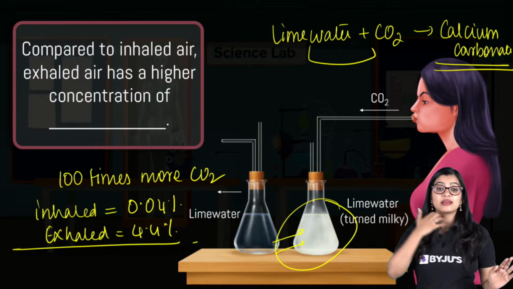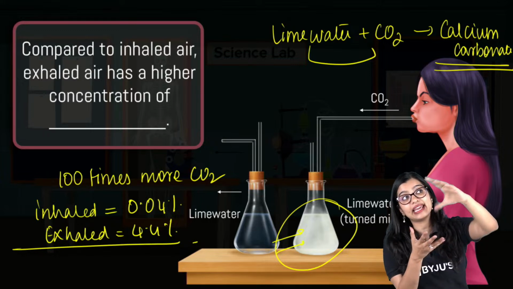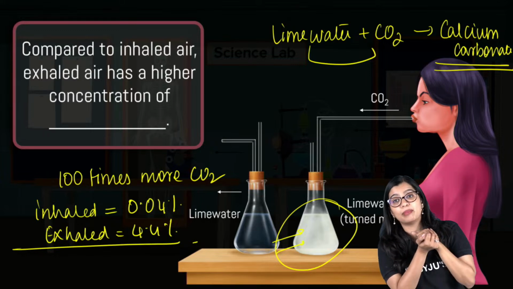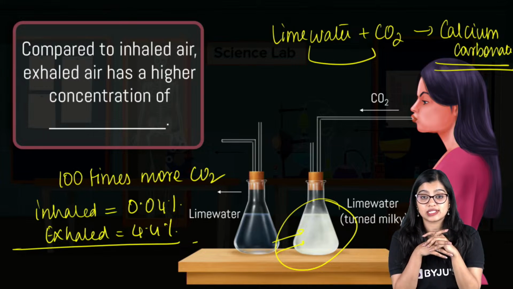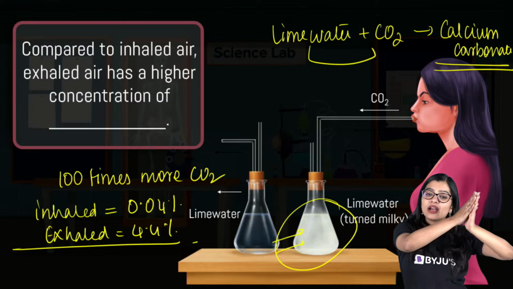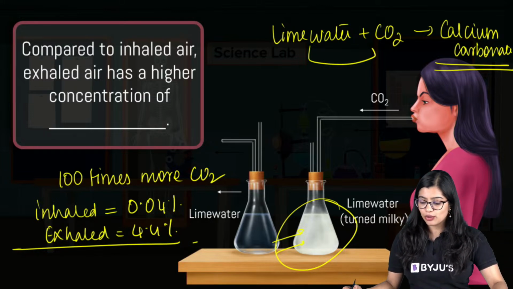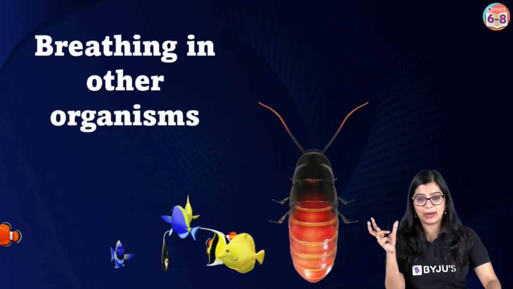Now Akarsh is asking me, ma'am, how exactly is the oxygen entering into the blood? It is happening by a process called diffusion, where they go from high concentration to low concentration. Yes? So with this, everybody, we are done with the main part, right?